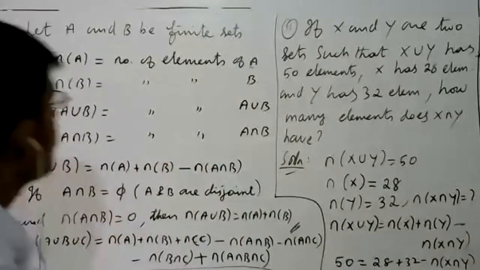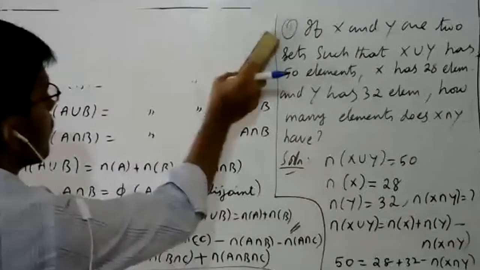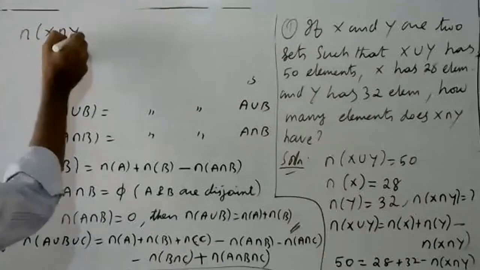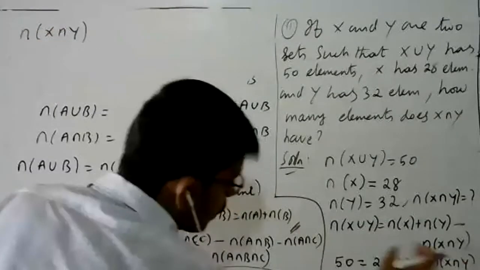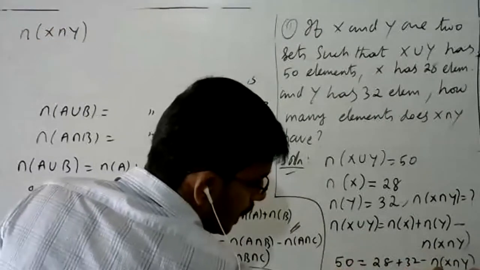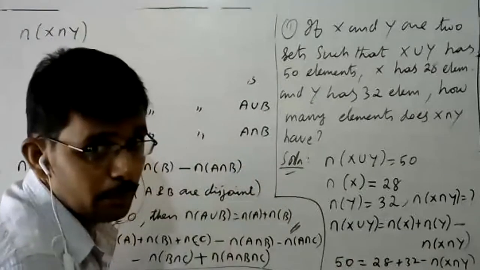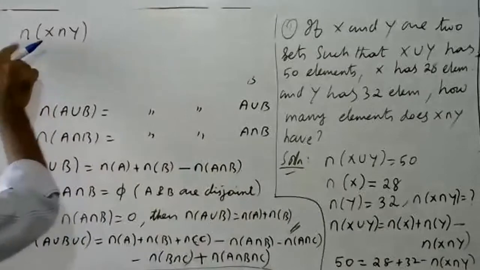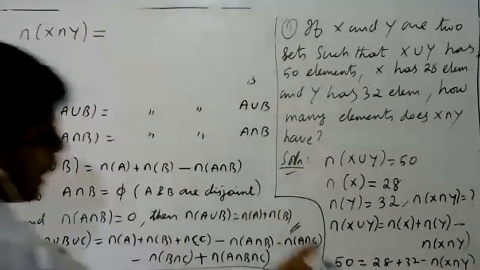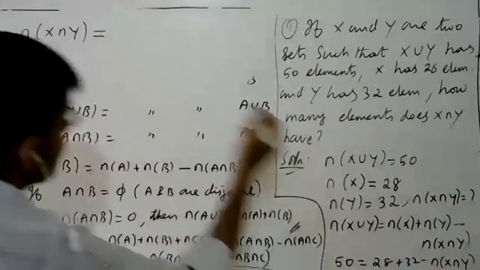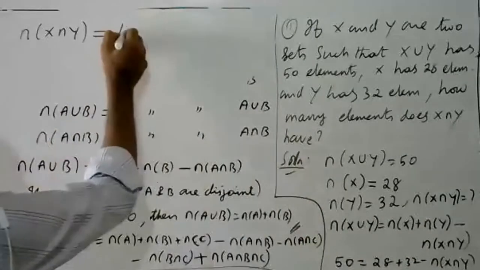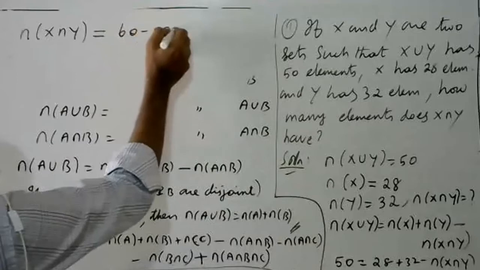So n of X intersection Y, which is a numerical number, the number of elements in X intersection Y, becomes plus on the left hand side, and the 50 goes to the right hand side. So this is 32 plus 28, that is 60, minus 50, and the answer is 10.